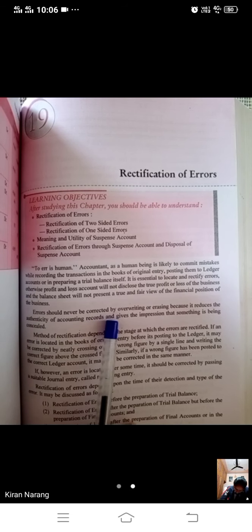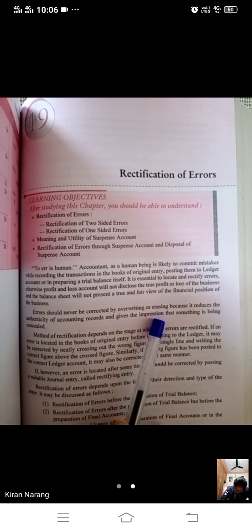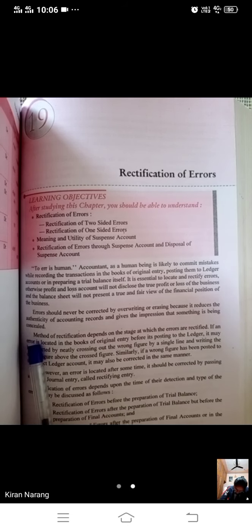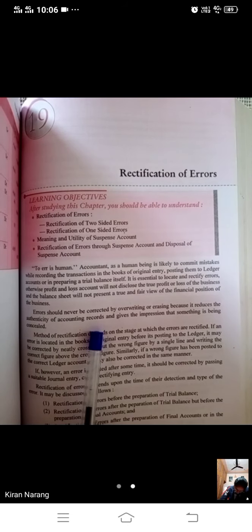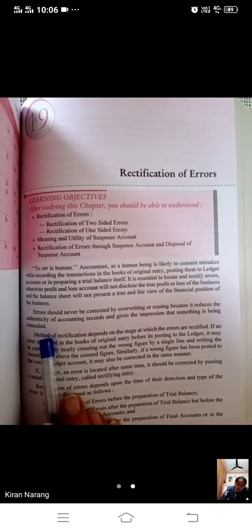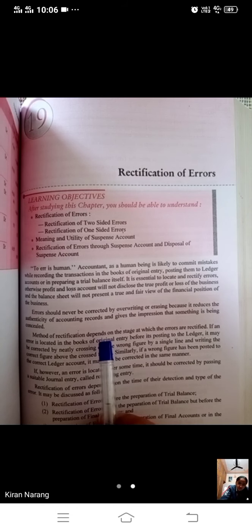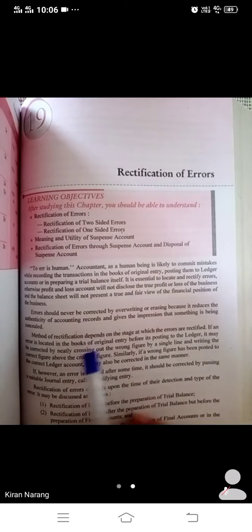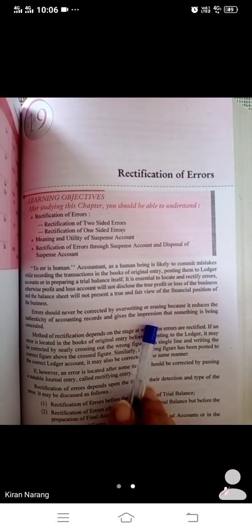Errors should never be corrected by overwriting or erasing because it reduces the authenticity of accounting records and gives the impression that something is being concealed. You can never overwrite or erase or use fluid or anything. You cannot use such methods for rectification.